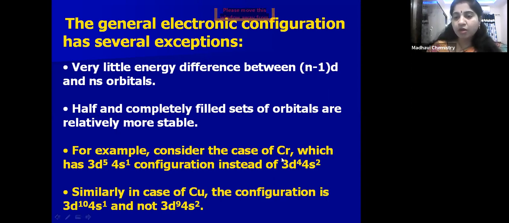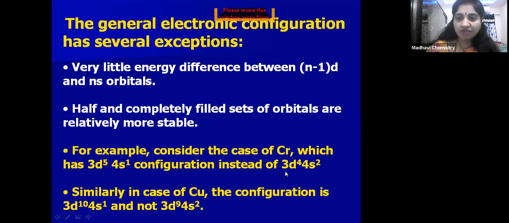In the case of chromium, the atomic number of chromium is 24, children. So the outer shell electronic configuration should consist of 3d4 and 4s2, is it not? Because the atomic number is 24. But because of the little energy difference between the 3d and 4s orbitals, and the more stable half-filled electronic configuration, one electron from the s orbital will enter into the d orbital. Then the electronic configuration will be 3d5 and 4s1.